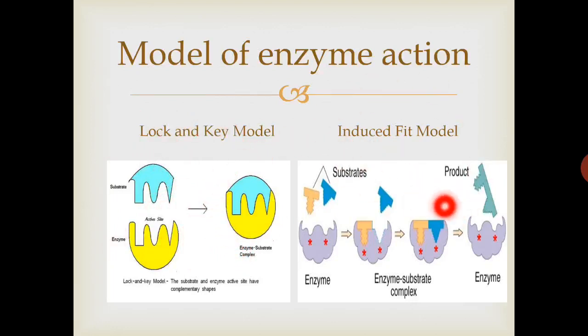Whereas in the induced fit model, Daniel Koshland said that enzymes do not have a fixed shape. Their shape can be modified according to the shape of the substrate. Although enzymes are specific, their shapes can be modified according to the substrate. As you can see in this diagram, here the shapes are different. When the substrate binds with the enzyme, the enzyme changes its shape. Small modifications are made to that shape, and after the product is separated from the enzyme, it regains the previous shape. So this is called the induced fit model.